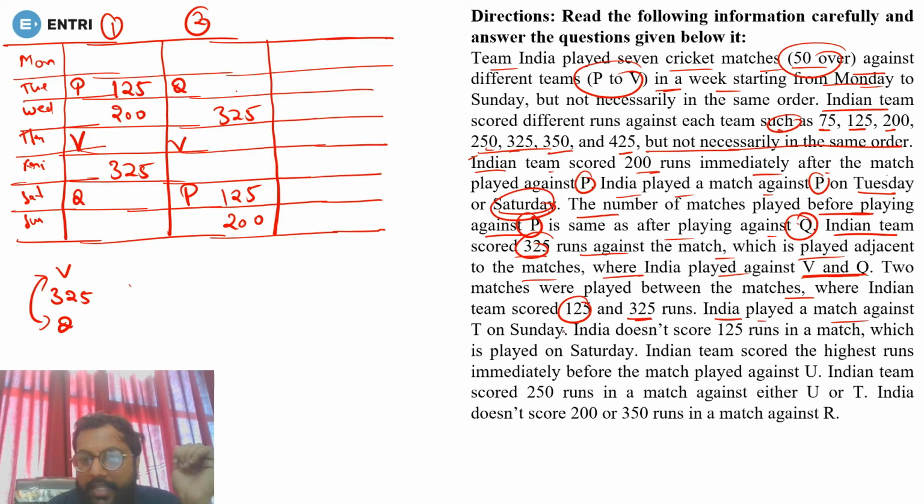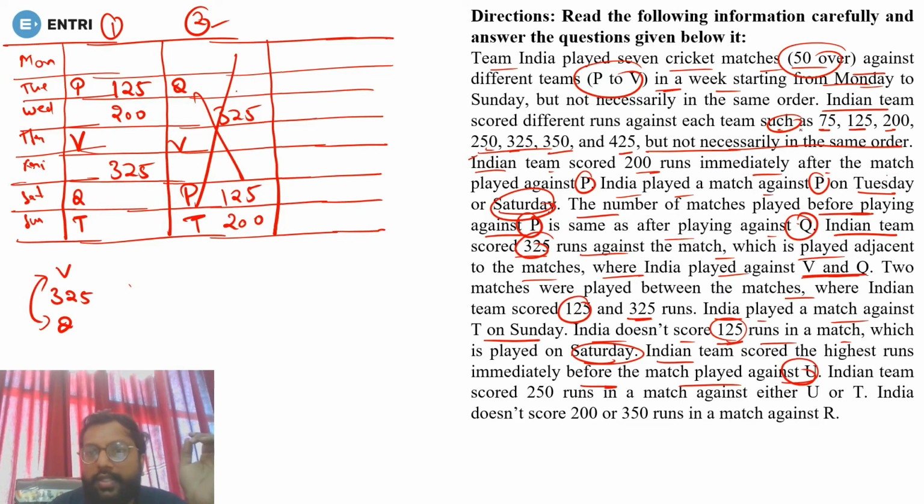India played a match against T on Sunday. So on Sunday it will be the match against T. Done. India does not score 125 runs in a match which is played on Saturday. On Saturday it is not 125, but in the second possibility you are getting 125 on Saturday. So this is wrong. Done. Okay. Next. India's team scored the highest run immediately before the match played against U.